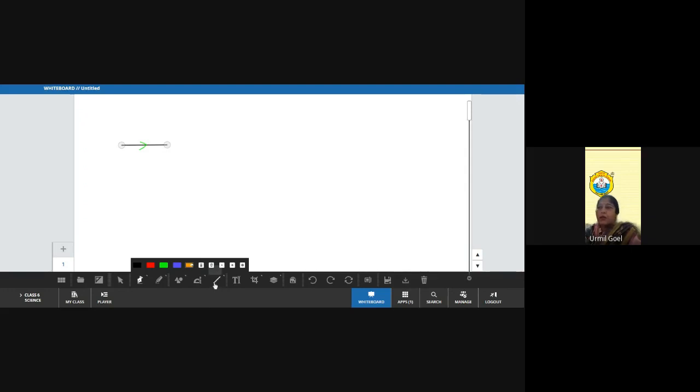Now if I have to draw a diagram showing reflection, first this will be the mirror, and now if I have to draw the incident ray, this will be my incident ray.